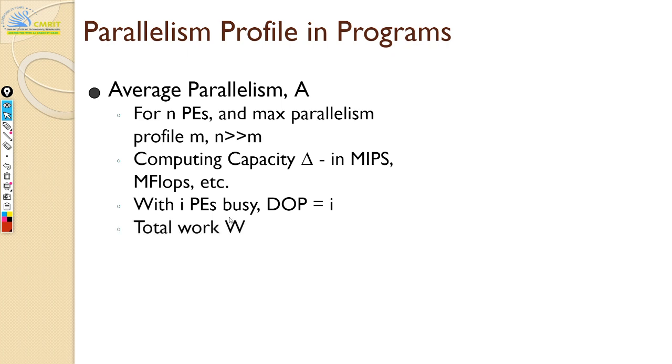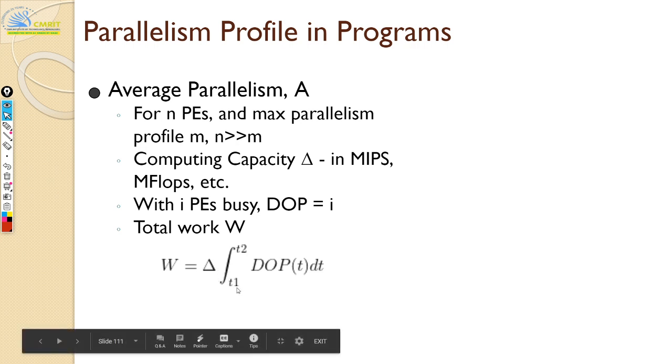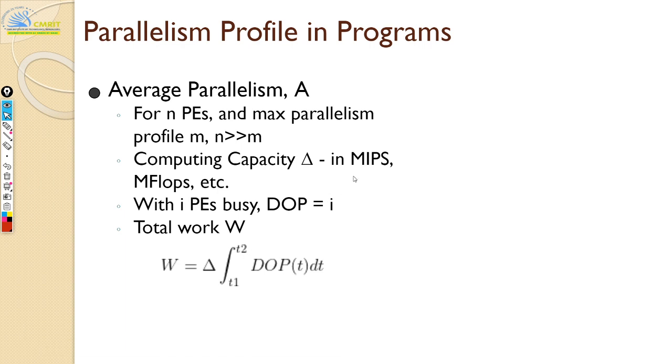Then we can calculate the total work done using this equation. It's very simple, don't get scared by this integral symbol. It is nothing but delta, your computing capacity, times the integral from t1 to t2 of DOP(t) dt. This may confuse a little, but a discrete equation will be much easier.